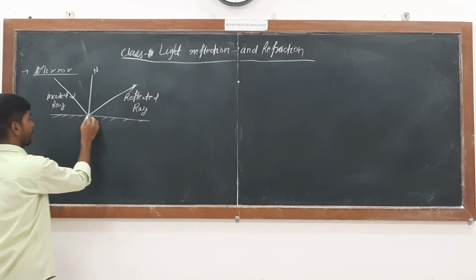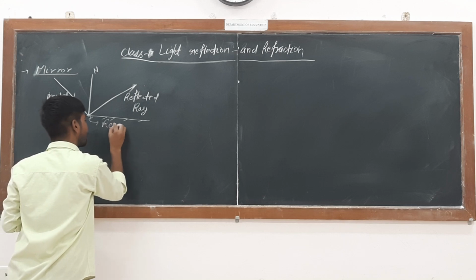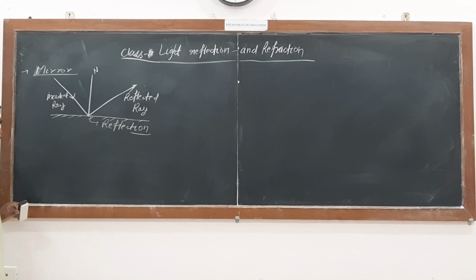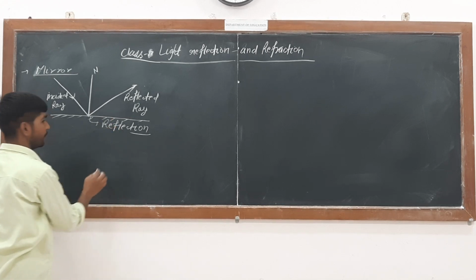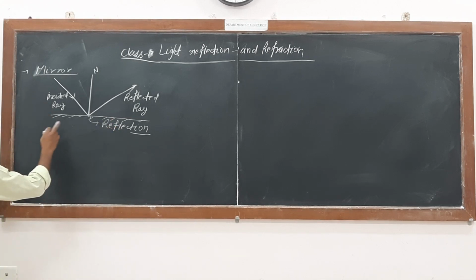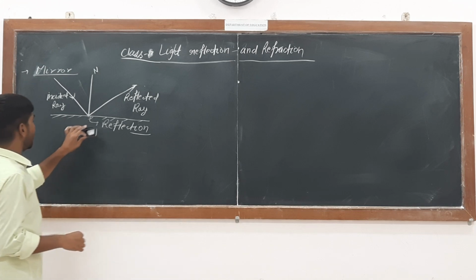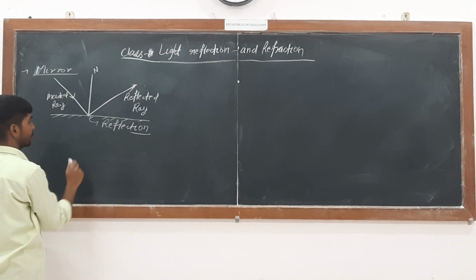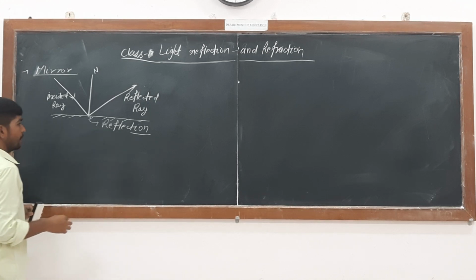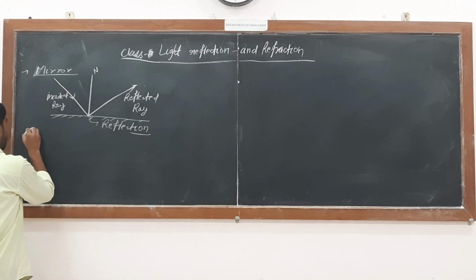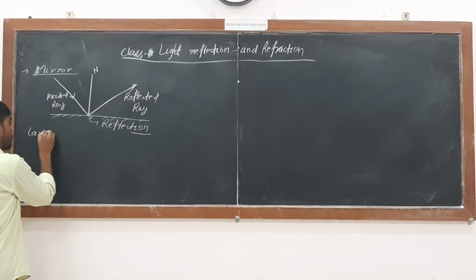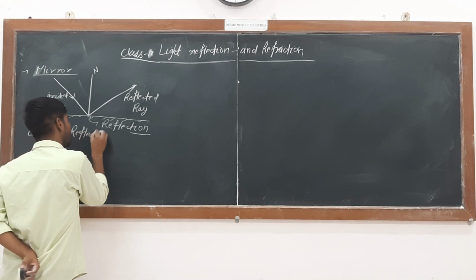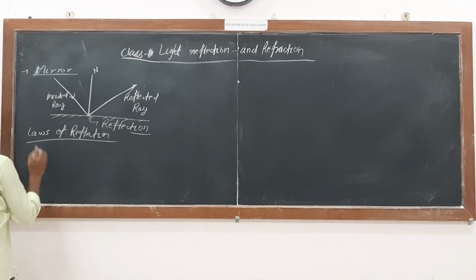This is the incident ray, and the ray after reflection is called the reflected ray. Now, there are two laws of reflection, and these are the laws of reflection.